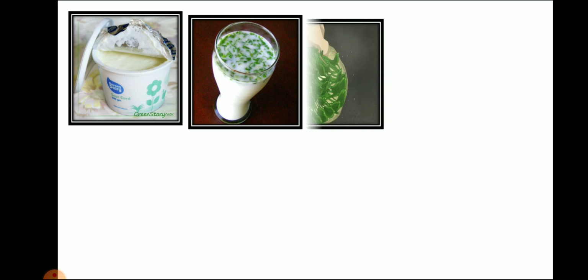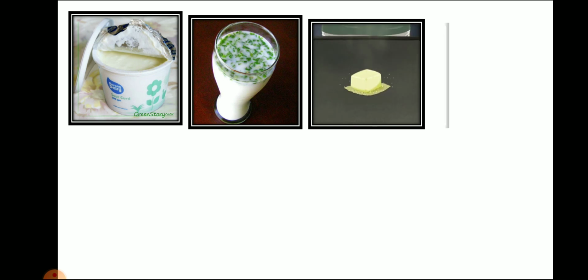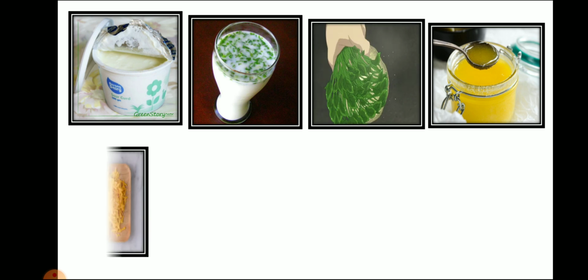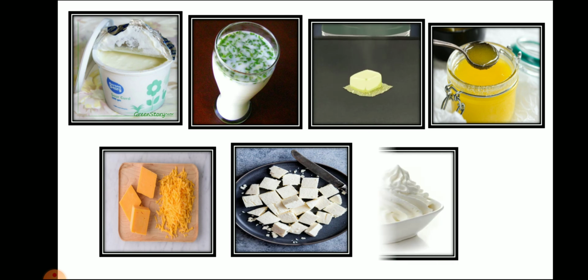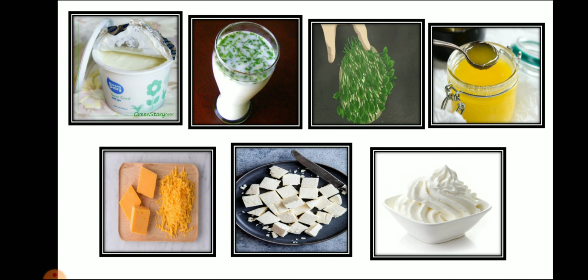Right? So what did we learn today? Today we learned different types of milk products like yogurt or curd. We make buttermilk from yogurt. Then we make butter from buttermilk. Then we get ghee from butter, cheese and paneer and cream. So these are all milk products.